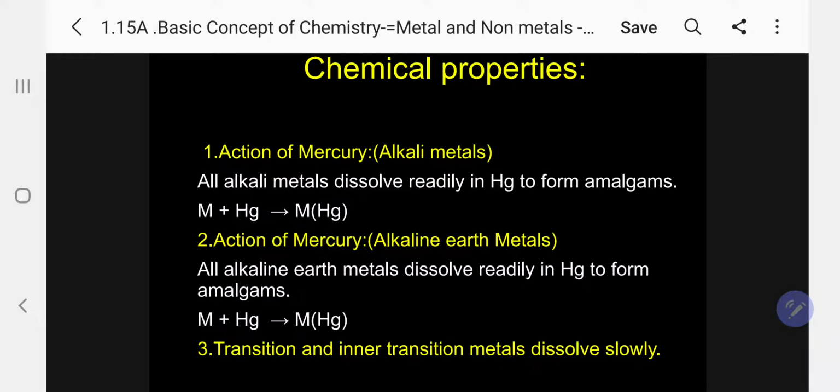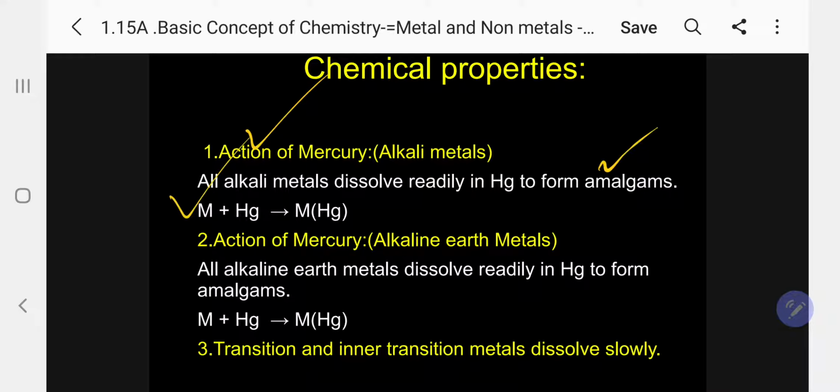Coming to the chemical properties, first let me take metals. Reacting with another metal is called amalgamation, the action of mercury. This is a specific one. Mercury alone will react with other metals, amalgam formation. All alkali metals dissolve readily in mercury to form amalgam, sodium amalgam.